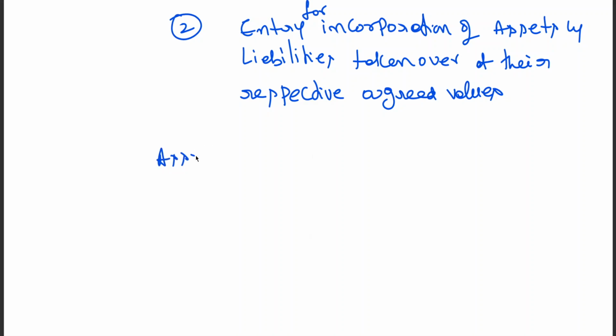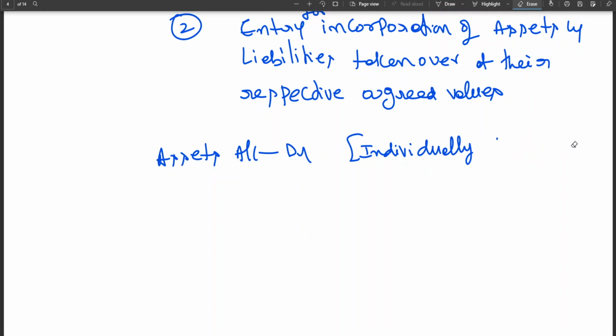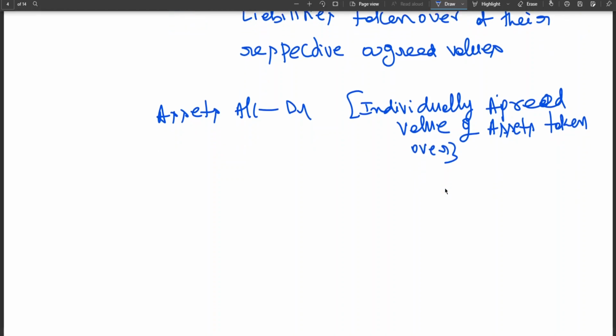So assets account debtor, that is assets taken actually, individually at their respective agreed value of assets taken over.